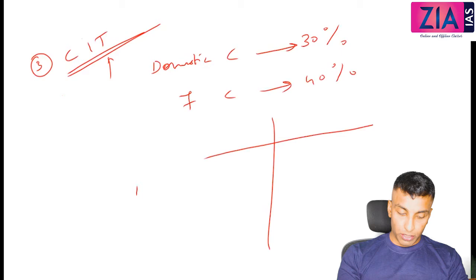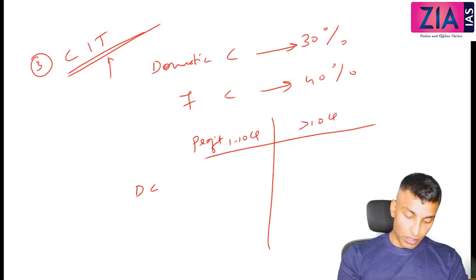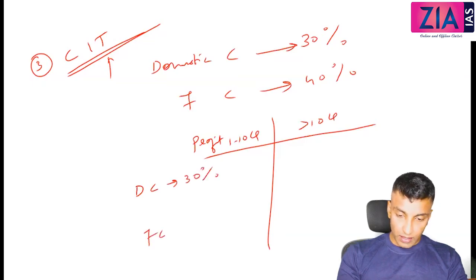Okay, so for example, domestic companies profit 1 to 10 crore and more than 10 crore. We'll talk about the surcharge here. So domestic companies, what is the tax? 30. Okay, and foreign companies, the corporate income tax, that is 40.